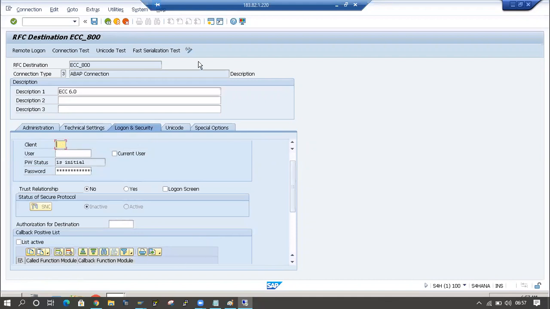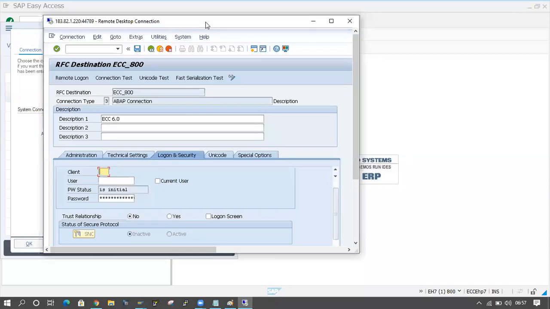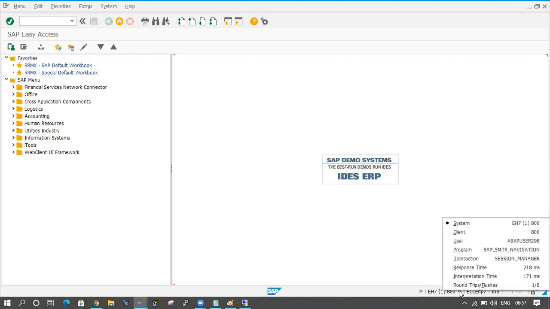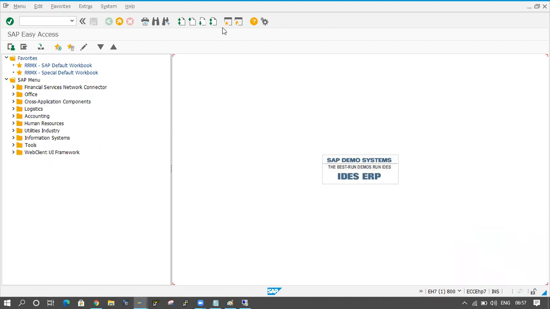If you come to the normal ECC system, what is the client? The client is 800. And what is the user ID? User ID is this one, ABAP user 298. And the client is 800. And what is the password? Password also we have to maintain there, because we have to connect to this system from the S/4HANA system, right?